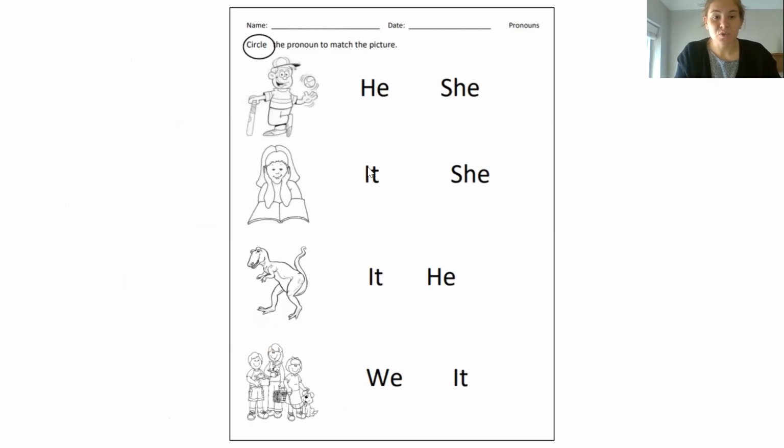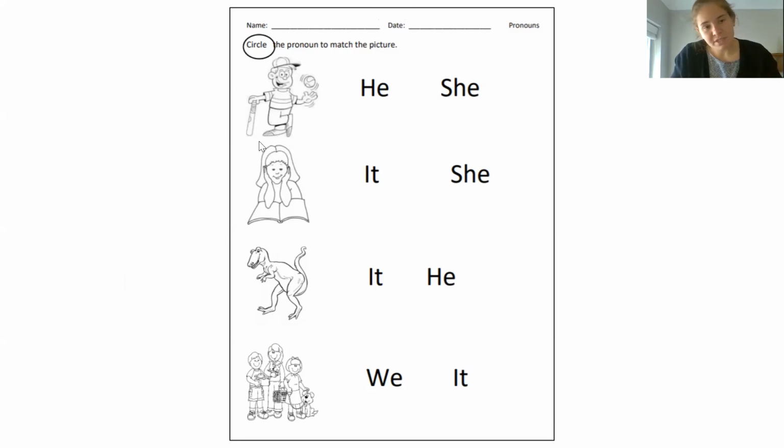Okay, so we're going to turn to this page. It says circle the pronoun to match the picture. If you need a minute to find the page, you can hit pause again. Okay, so up here I see a person with a baseball. We are going to choose a pronoun to circle. This one says he and this one says she.